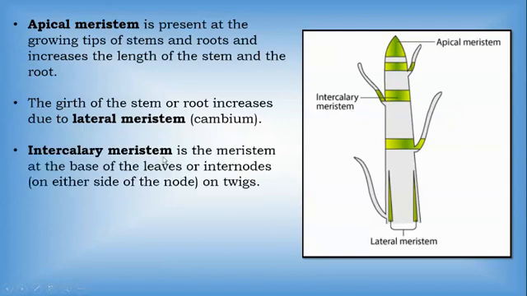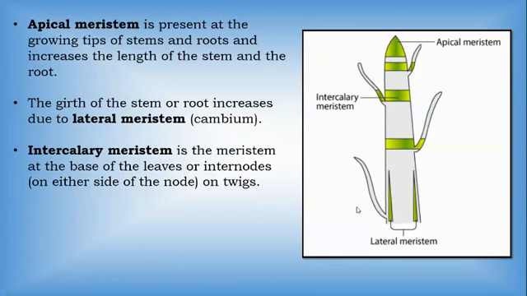This intercalary meristem is the meristem at the base of the leaves or internodes on either side of the nodes on the twigs. Okay, you might have seen that the leaf is attached to the stem or the branches. So the part where it is getting attached, see here, where it is attached, over there you will find the meristem. Okay, those are present at the internodes.